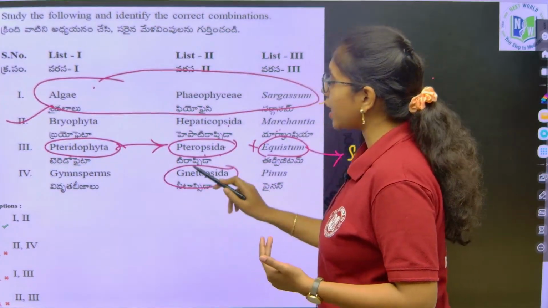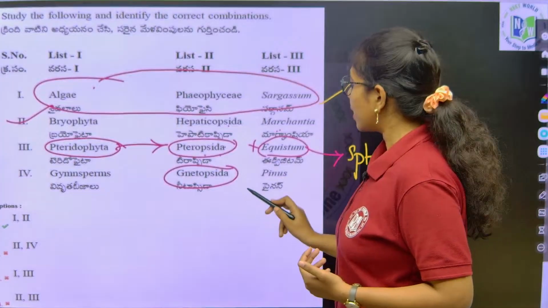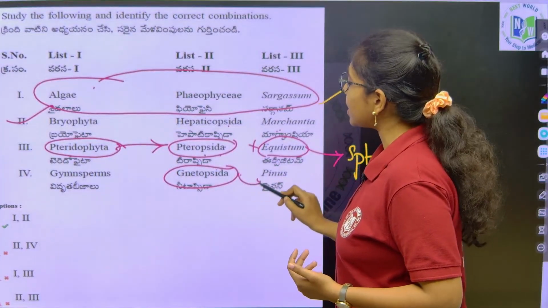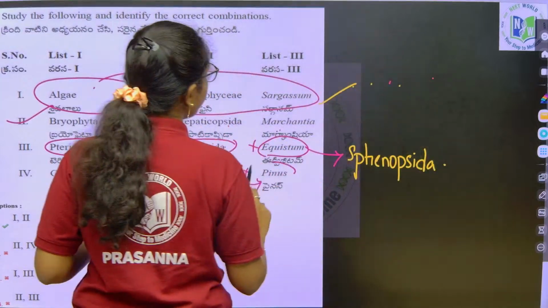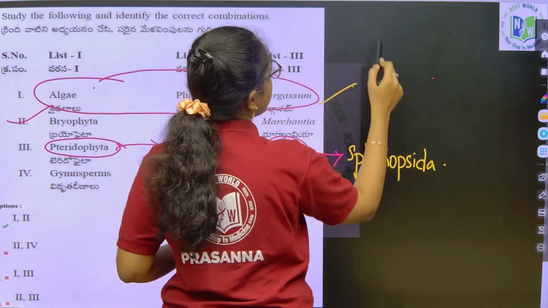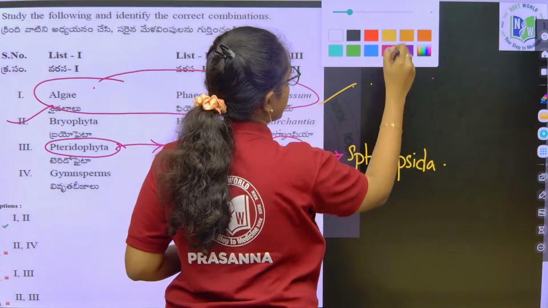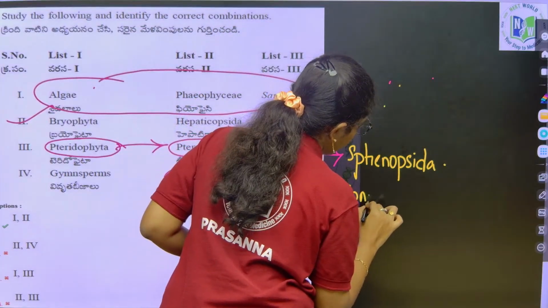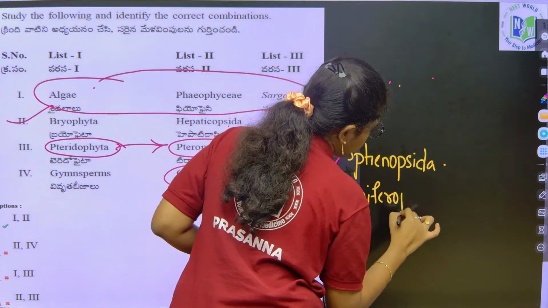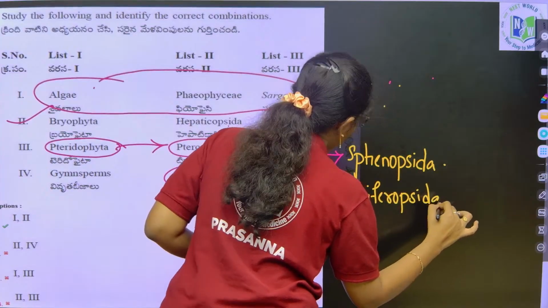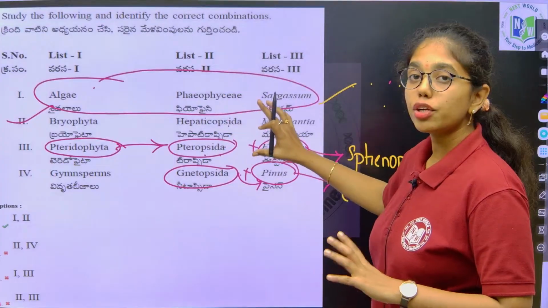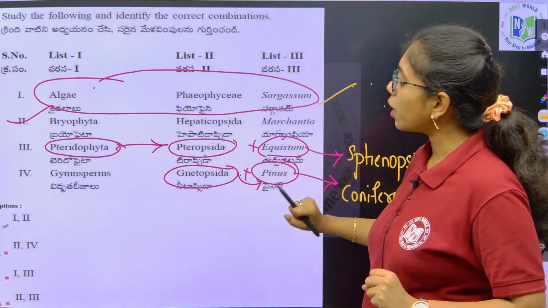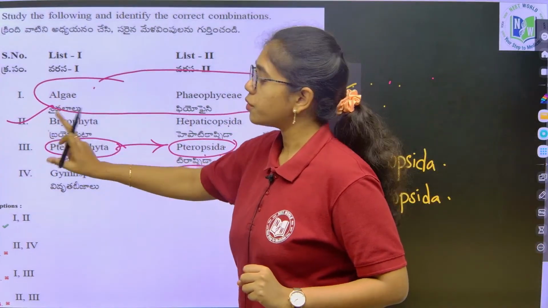Gymnosperms, Neotopsida is one of the classes. True. Next, but Pinus does not belong to Neotopsida. Pinus belongs to what? Coniferopsida. Pinus belongs to Coniferopsida. So, if you look into the options, which are the 2 correct combinations you can find out here? 1 and 2, right?